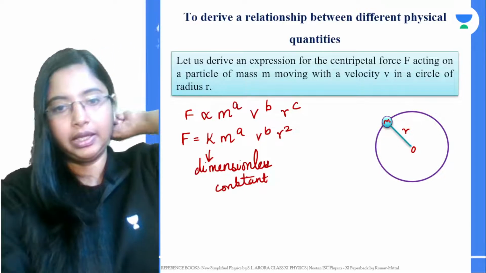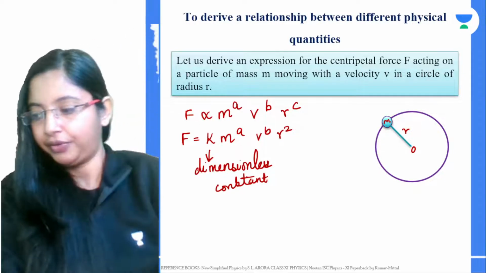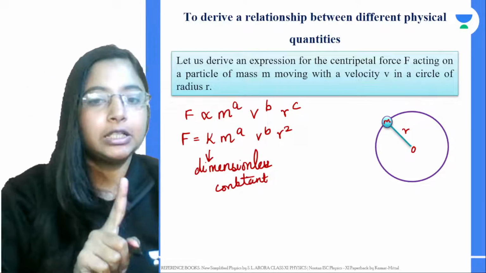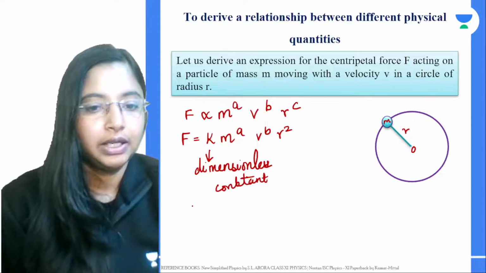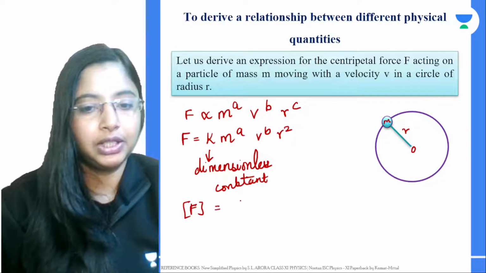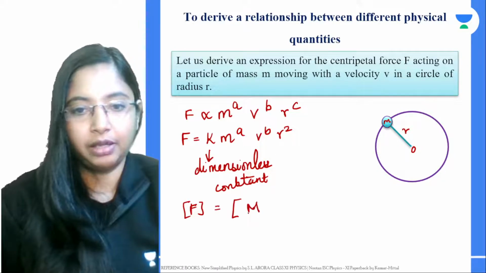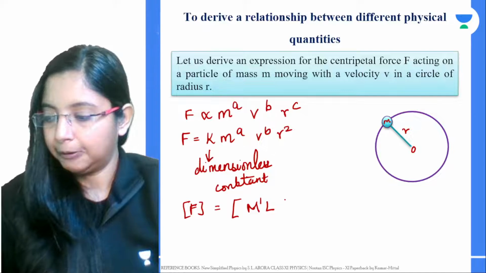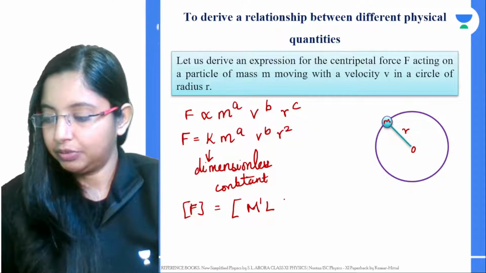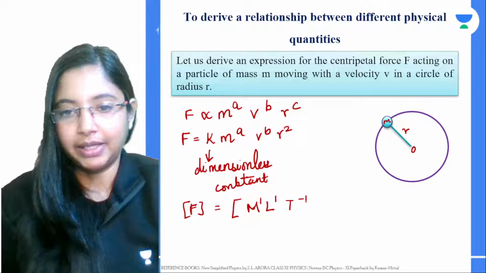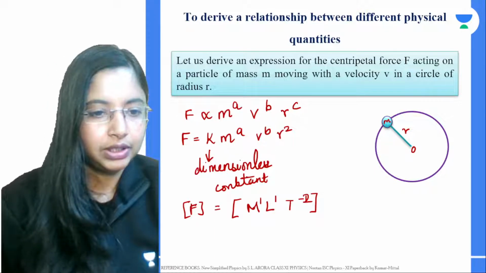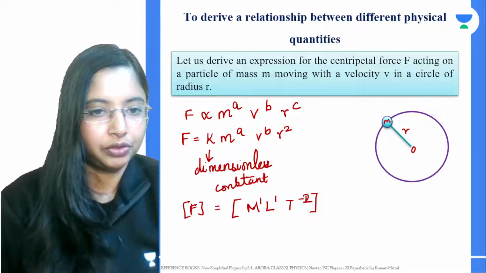Now, the first thing we are going to write is to express force in terms of its dimensional equation. Force is M to the power 1, L to the power 1, T to the power minus 2. This is the force equation. Let me do this on a separate page.